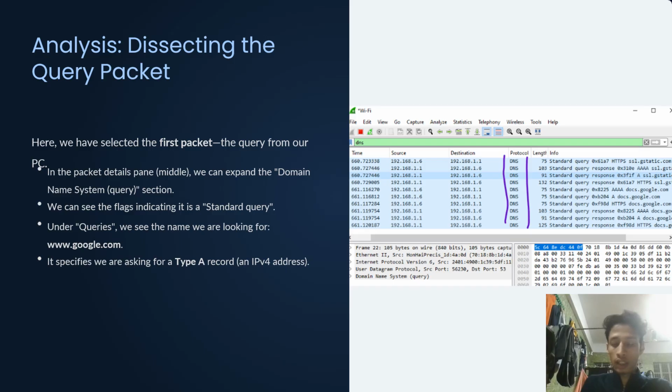And most important, under the queries drop down, we can see exactly what we are asking for, the name. The query is www.google.com, and we are asking for the type A record, which as we just discussed means an IPv4 address.